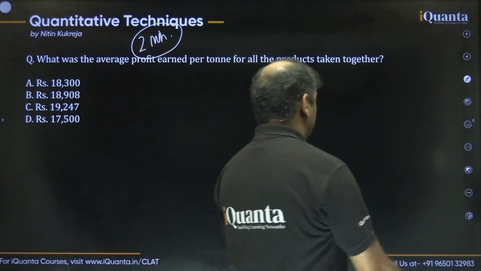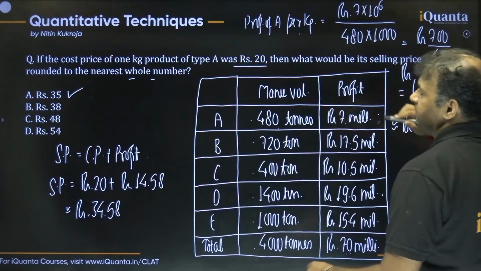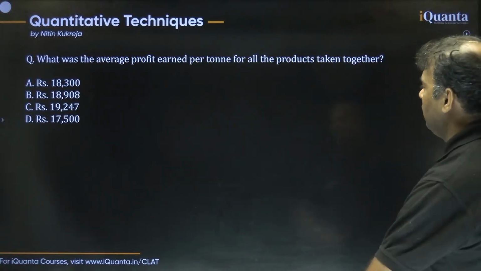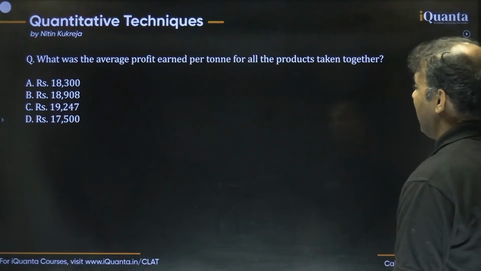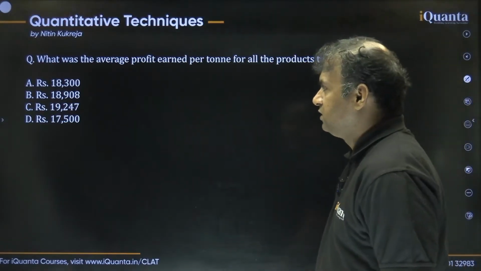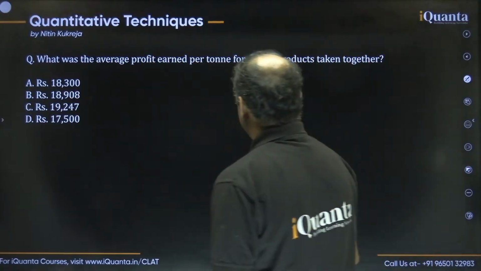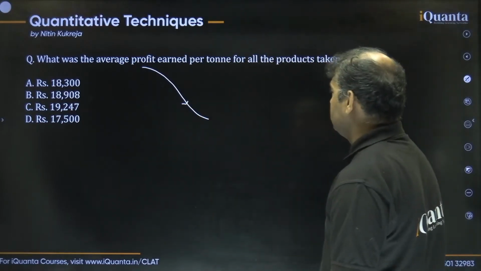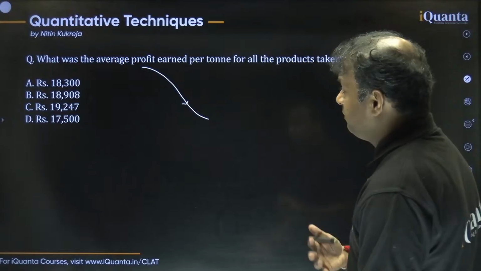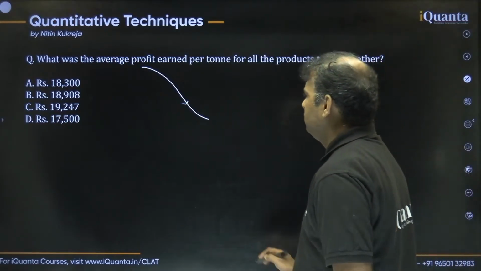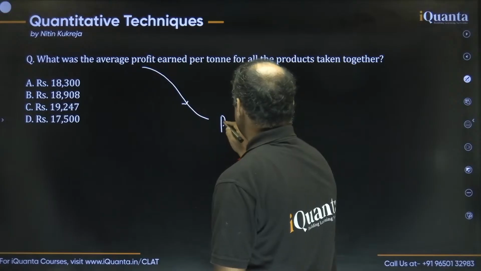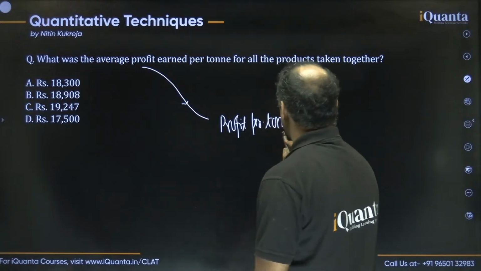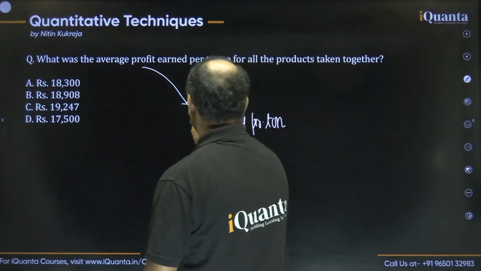Okay, don't worry. The question is, what was the average profit earned per ton for all the products taken together? What is the meaning of average profit earned for all the products together? Means we need to find the average profit. An average profit per ton they are asking, right? So simple is that you need to find the profit per ton. Average profit means nothing but profit per ton, that's it, right? Of all the products together, or you can say total profit per ton.